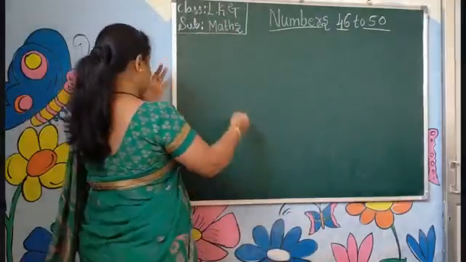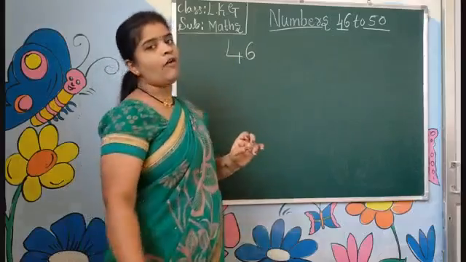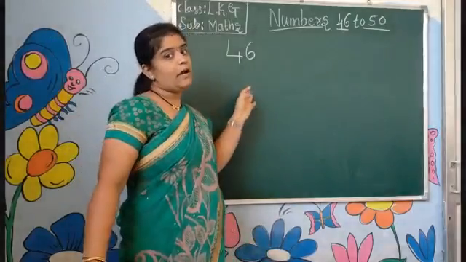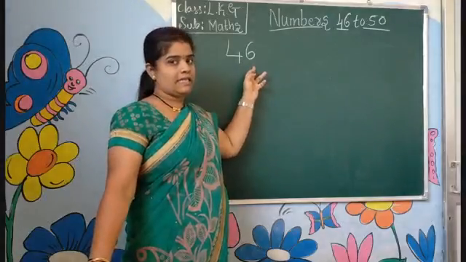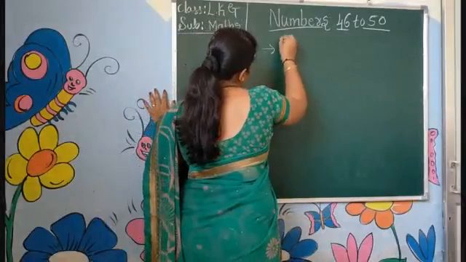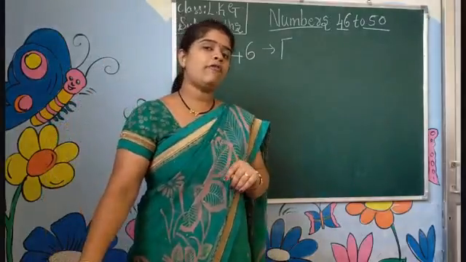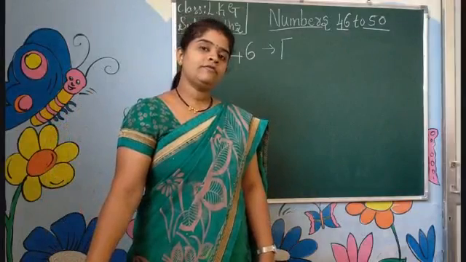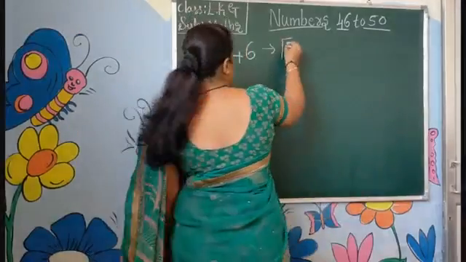46. 4, 6, 46. This is the number 46. We have to write like this. The number 46. 4, 6, 46. The number name of 46 is, you all know the number name of 40, children. Then tell me what is the spelling of 40? Very good. F-O-R-T-Y. Now 40.